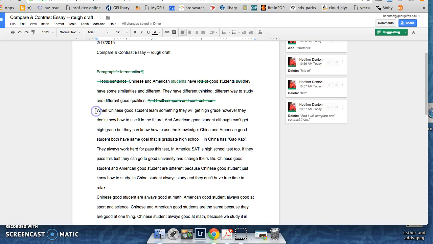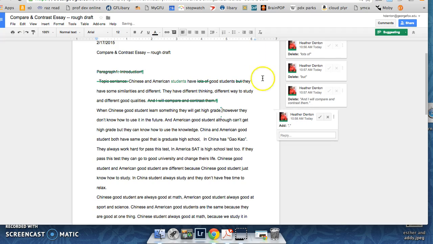And because this is all your first paragraph, you should bring that when back up here. When should be right here. This sentence should start right here. When Chinese good, so we would move students before Chinese. When good Chinese students learn something, they will get high grade. However, they don't know how to use it in the future.